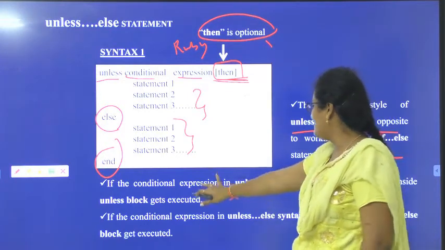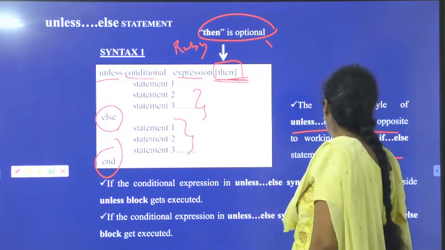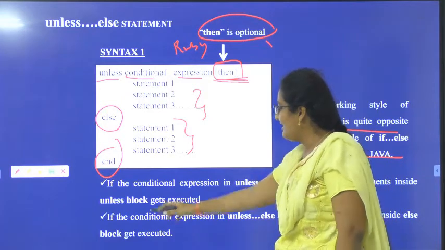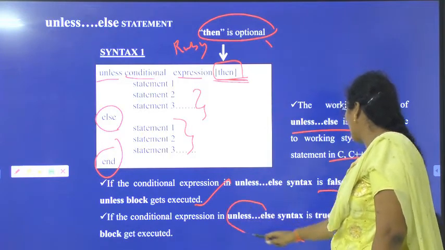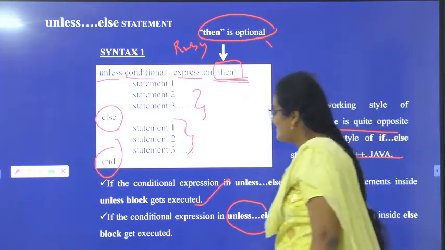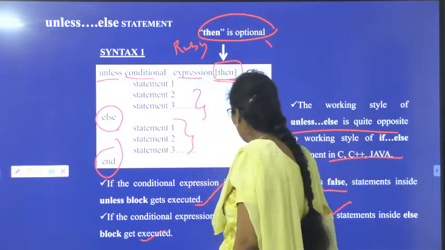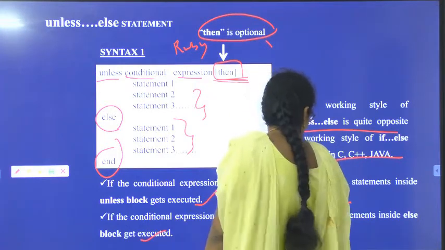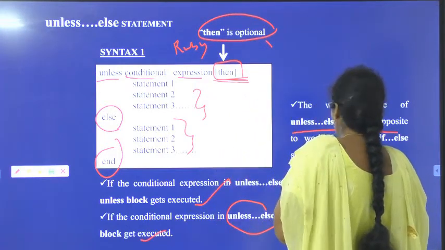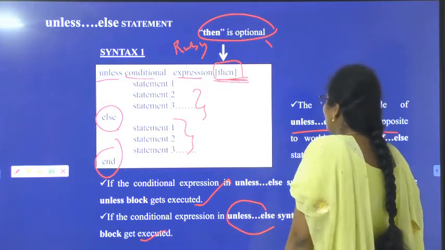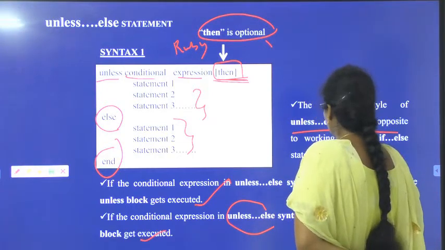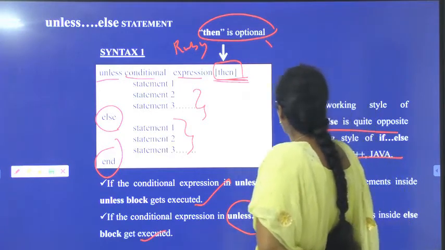If the condition in the unless-else syntax is false, statements in the unless block get executed. If the condition is true, statements inside the else block get executed.